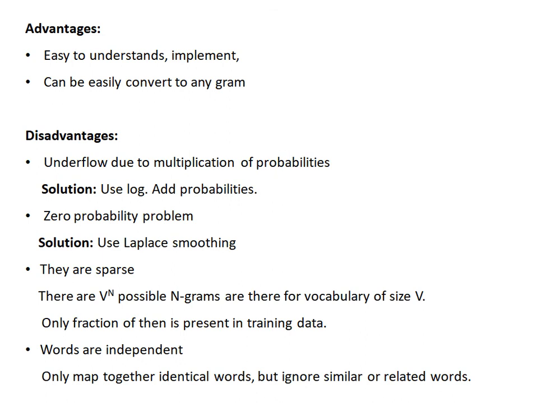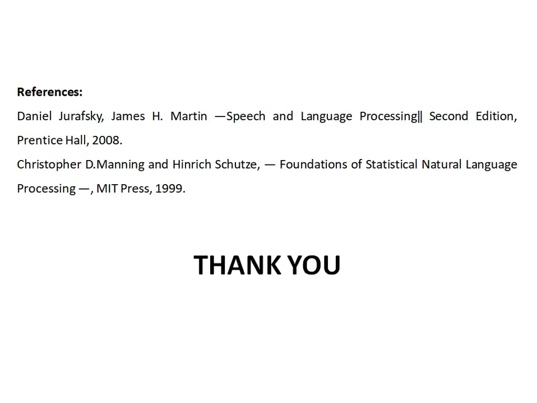Words are treated as independent, it only maps together identical words but ignores similar or related words, because it works only on how many times the combination with the previous one or two words is present in the corpus. So it is just going with identical words, but ignores similar or related words.